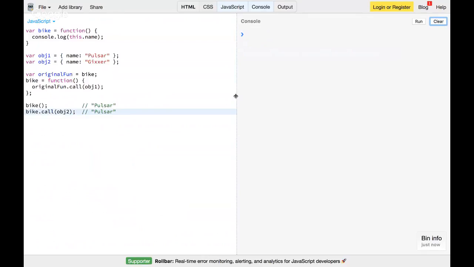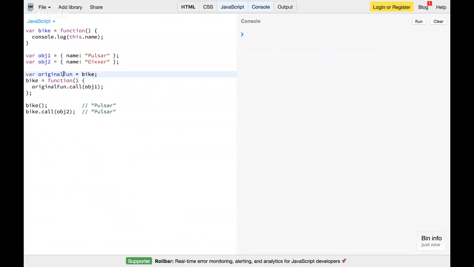Here again, I have a function called bike which just prints the name of the bike using this dot name. I have two objects, obj1 and obj2, both having a name property whose values are pulsar and jigsaw. Then I have an original function variable, where I assign the bike function, so I'm just keeping the original bike function.